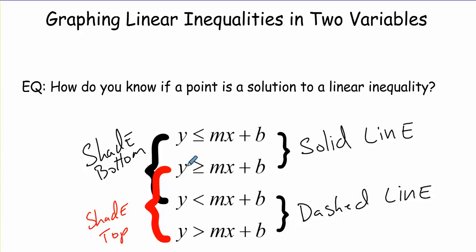In slope-intercept form, when the inequality is open to the y, the second and third one, we're going to shade on top, and I'll explain what that means in a second. And when it's not open to the y, when it's open to the rest of the equation, like the first one and the third one, we're going to shade on bottom. And I'll explain that in a second.